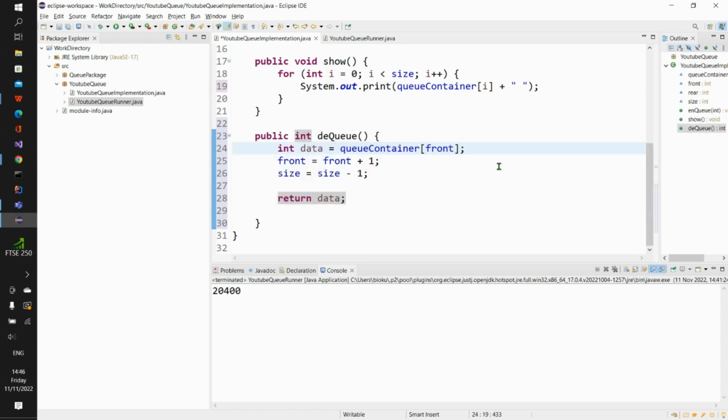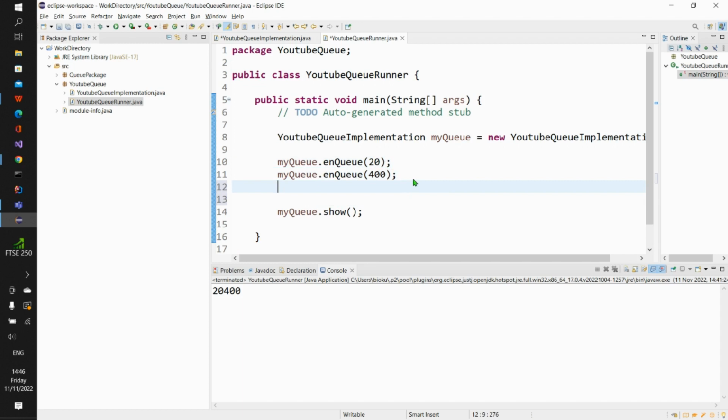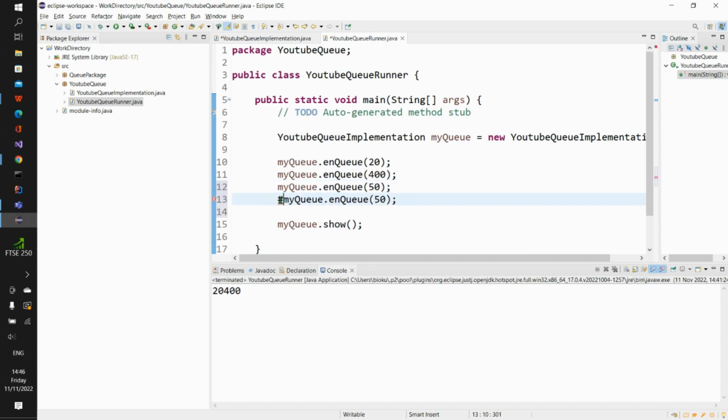So I will now go inside my YouTube queue runner and dequeue the element. So I add 20, I add 400. Okay, let me add 1 or 2 more. My queue dot enqueue, then I add 50. Let me just copy this code, Control C, come here, Control V. Then here I add 90. Before I perform the dequeue, I will run this program again to ensure everything still works. So we get 20, 400, 50 and 90, right?